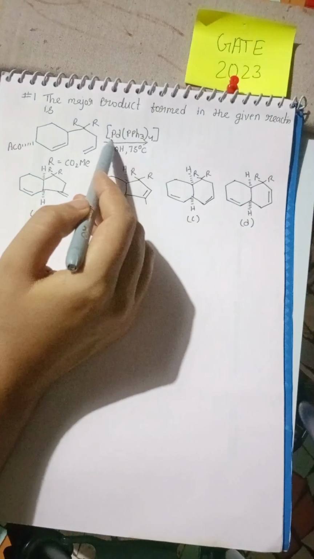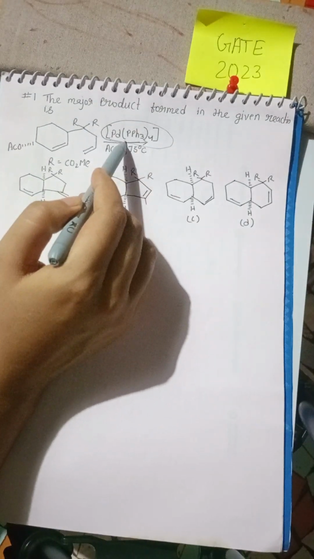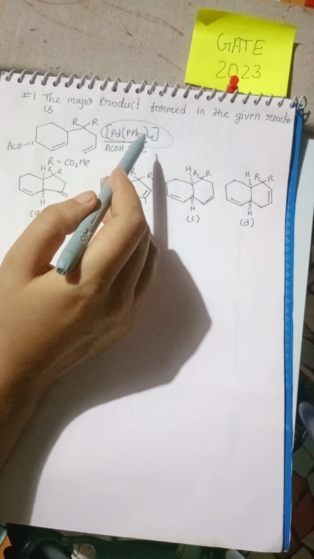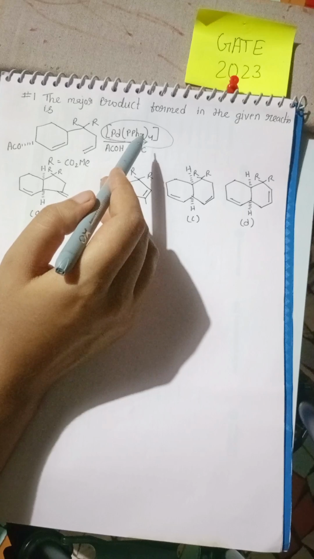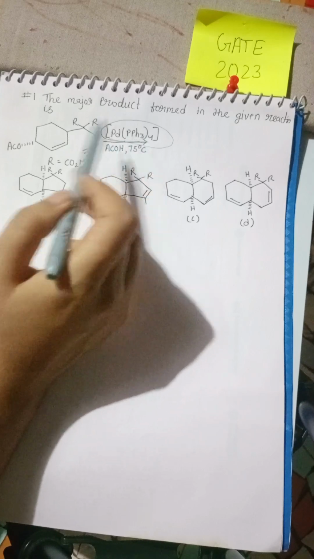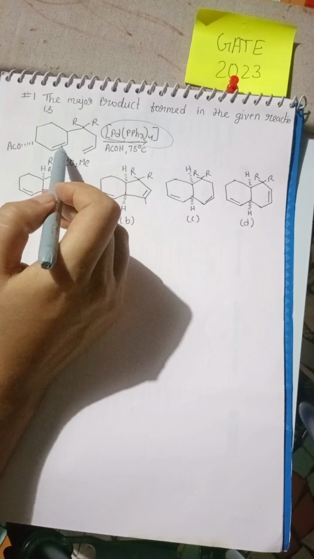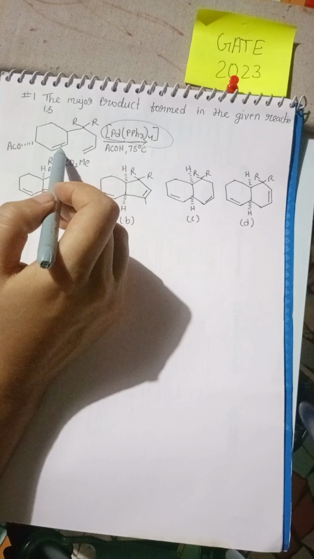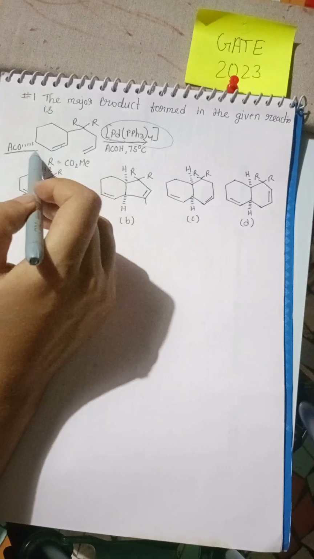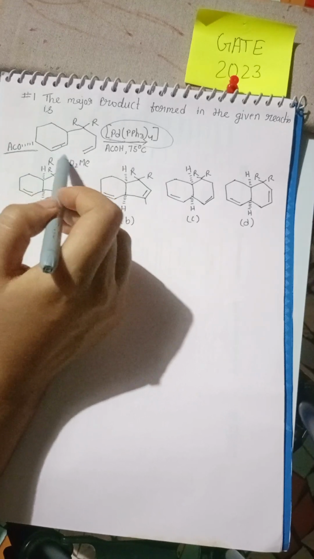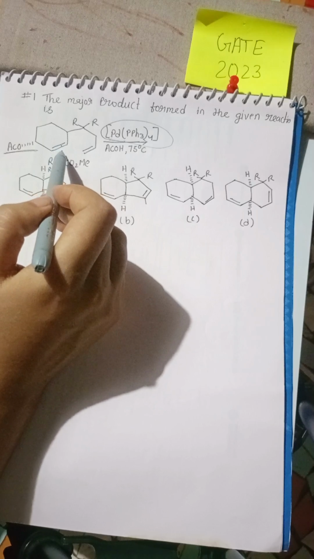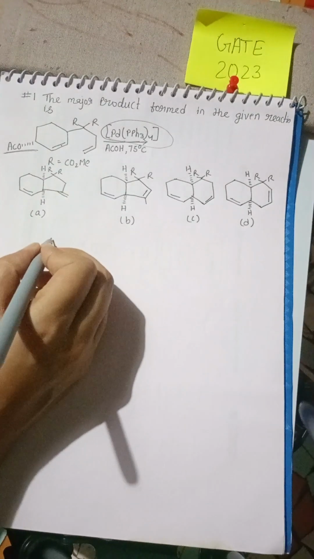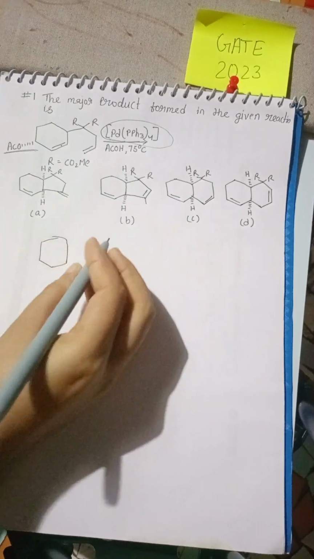So now we know this is going to act as the catalyst, and it is going to bond to something to which it can act as an electron donor as well as an electron acceptor. It can do that job well here, because if it bonds here it can take electrons from this pi bond and it can also donate electrons to this pi bond, because here we have this electron withdrawing group, and because of that there will be a little bit of electron deficiency, and this palladium will be able to donate electrons. So this is how it is going to attach itself here.